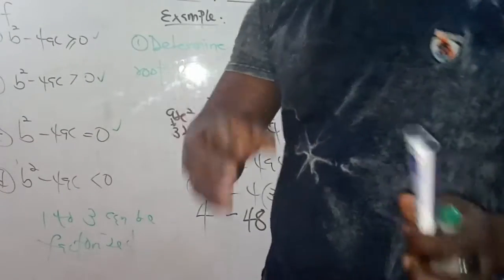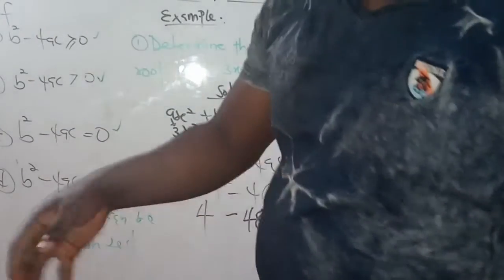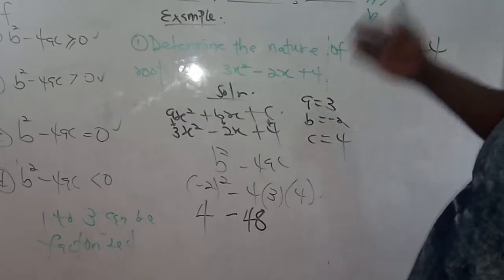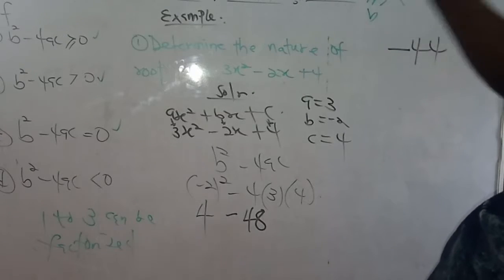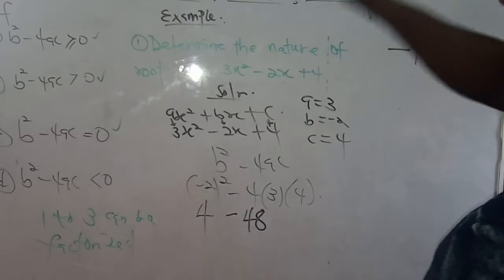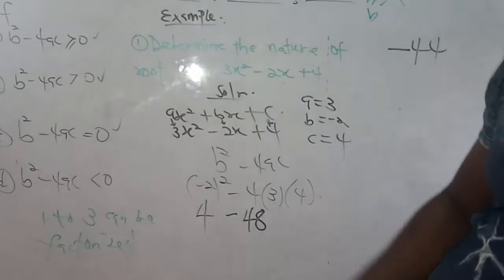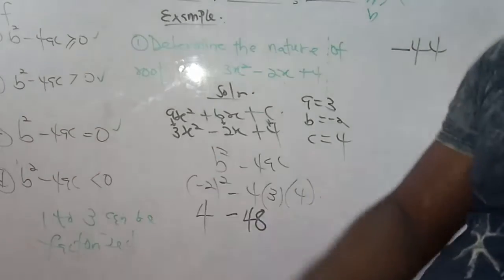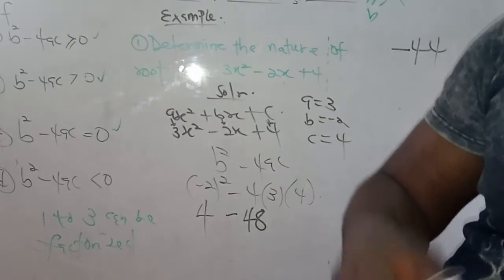Let's go back to the board and see what is going to happen. After you have gotten this, you ask yourself: is your result greater than or equal to 0? Is your result equal to 0? Is your result less than 0? We can deduce that our result is minus 44, and minus 44 is less than 0. So for this equation there will be no real root.